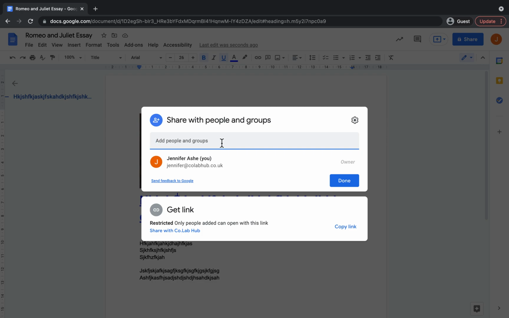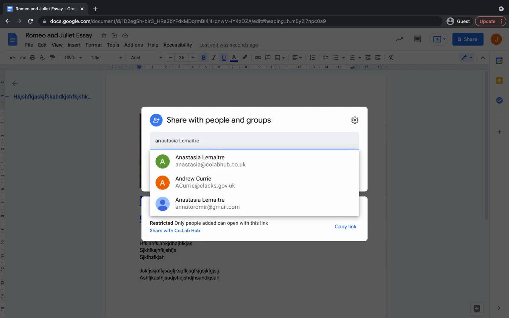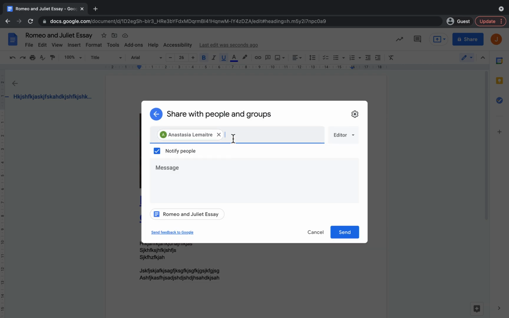In order to share it with people or groups of people, you can just type in their email address. So I'm going to type in Anya's email address there, and I'll type in Pam's email address. And now I have an option. I've got the option to make them an editor, which means they can get into this document and they can change anything that they want to. Or I can put them in as a commenter, which means that they can view the document, but they can only comment on it. They can't actually change anything themselves. Or I can put them in as a viewer. For now, I'm going to put them as a viewer because I only want them to just read through this essay. I don't want them to check anything, and I don't want them to comment anything right now.